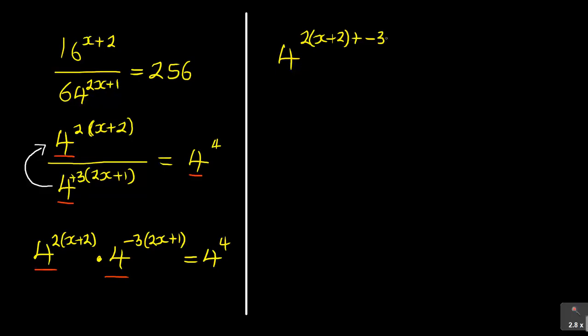You see, I've got plus minus, but when there is a positive and a negative together, the negative is more powerful. So let me just leave it there, and then it will become 2x, actually, it's 2x plus 1. Alright, then is equal to 4 to the power of 4.